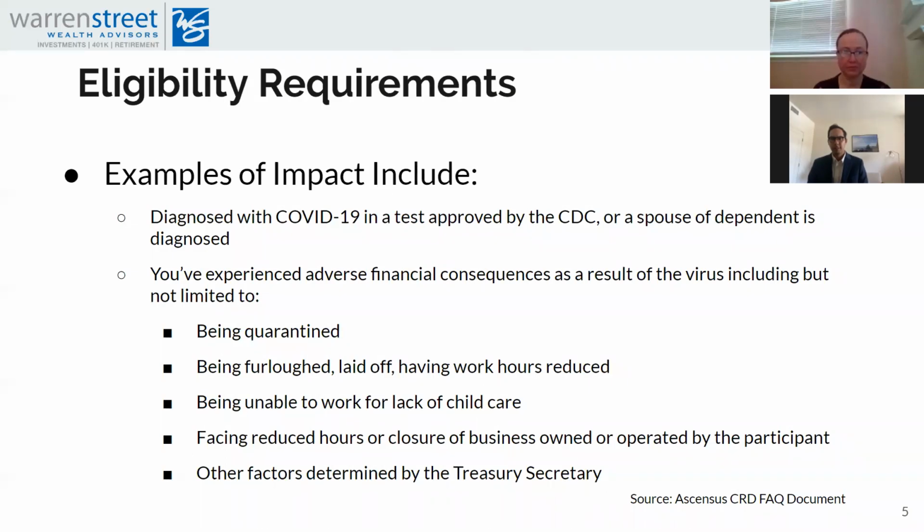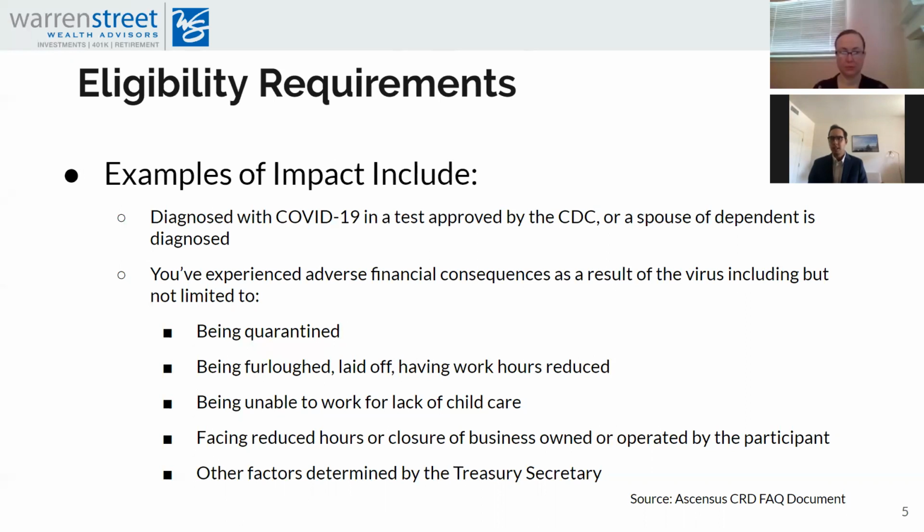To piggyback off of the eligibility requirements that I mentioned a couple slides ago, we've provided some examples of what being impacted by the virus really means. It is somewhat flexible and open-ended in the way that the law is written, but we provided some examples just to give you an idea of what you will need to self-certify in order to take one of these types of distributions. The self-certification does not have a clear answer as to whether these will be audited or what the enforcement on this will be. We just know that in order to qualify for one of these distributions, you have to essentially certify that one of these items applies to you.